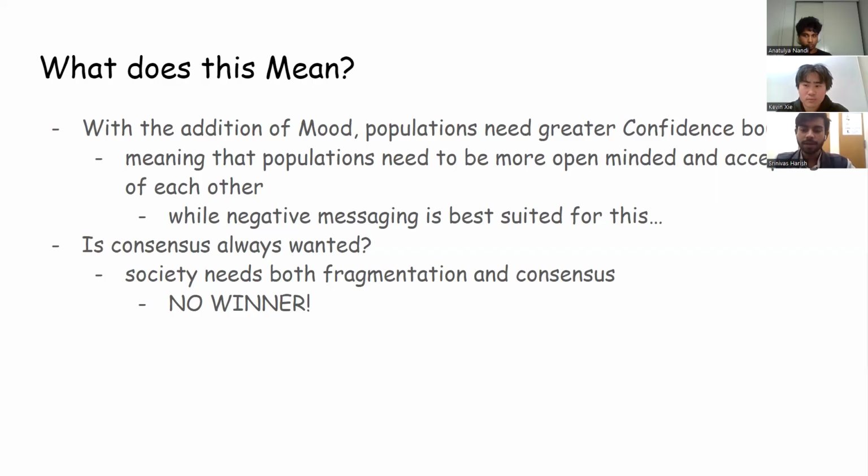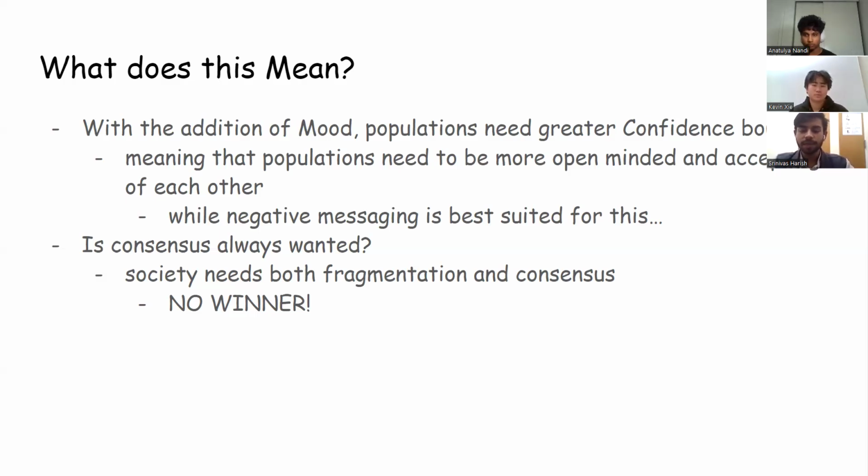On the other hand, positive messaging fosters alignment by emphasizing shared values, promoting healthier discussions, for instance. However, society requires both fragmentation and consensus. Diverse perspectives are essential for meaningful discourse, while agreement is necessary for collective action.